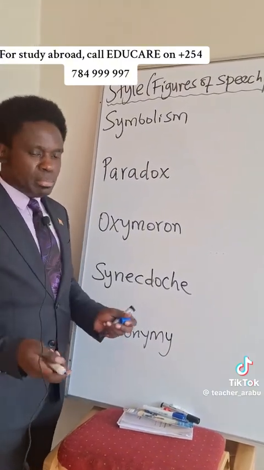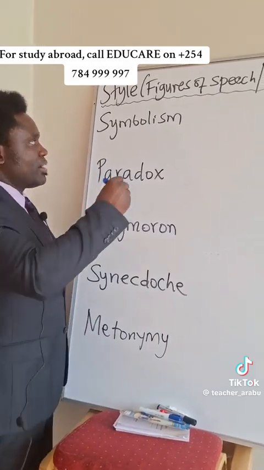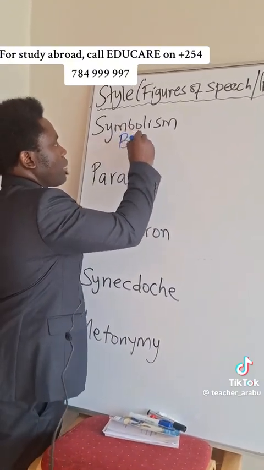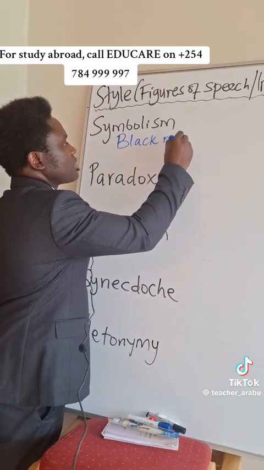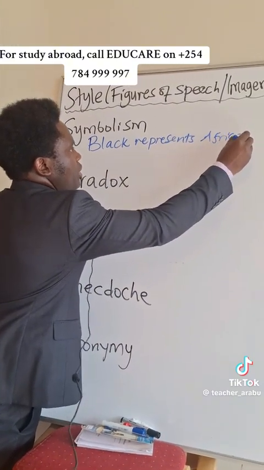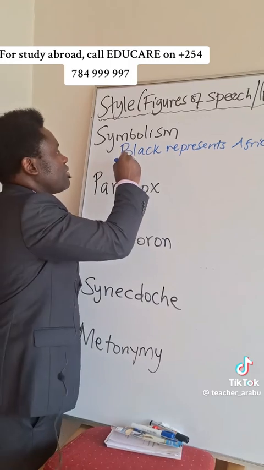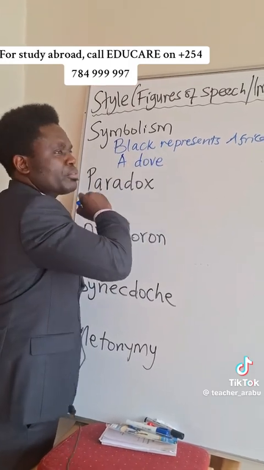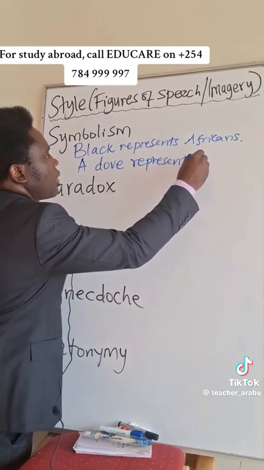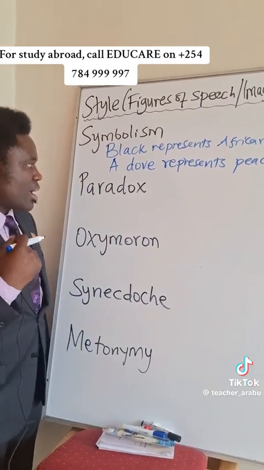So what is a symbol? A symbol is just an object that represents something. For example, you could say that black represents Africans. So black is a symbol of the African heritage. We could also say that a dove, a white bird, represents peace. Yes, a white dove is used to represent peace when it's released into the air.